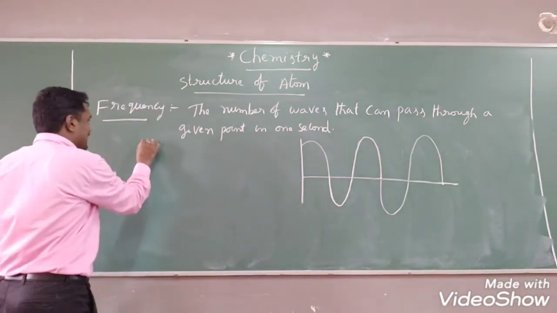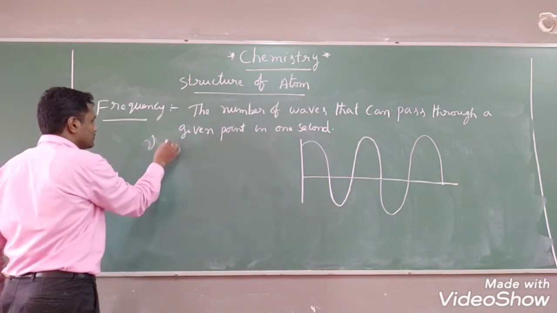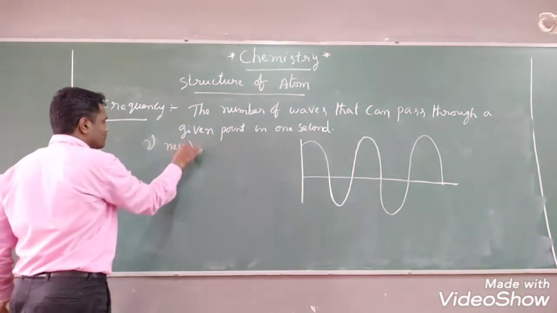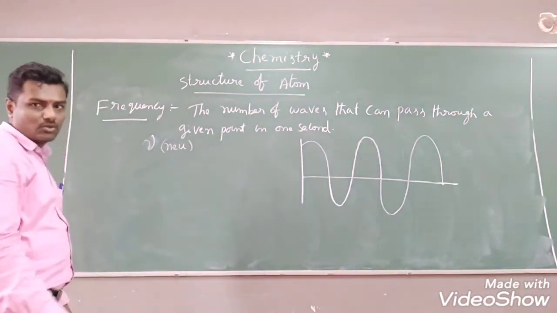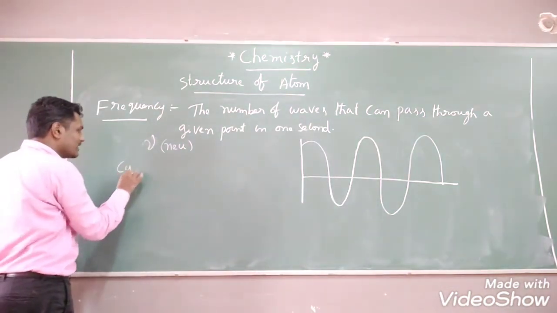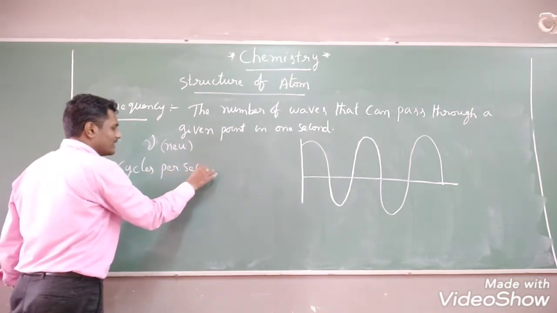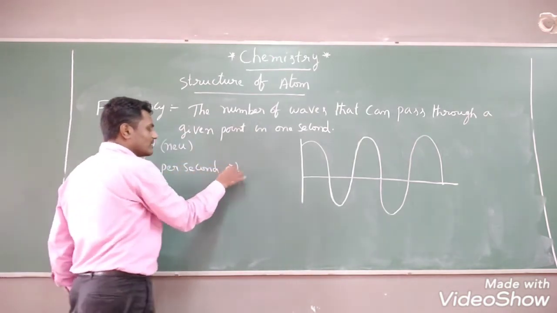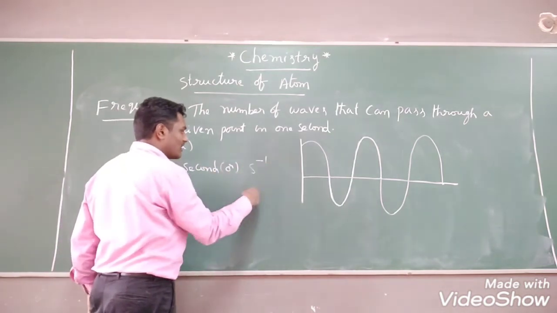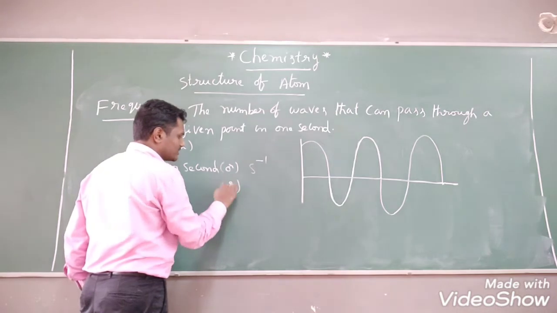It is denoted by nu, N-E-U, nu. You can measure it in terms of cycles per second, or second inverse, or hertz. What is the unit? Hertz.